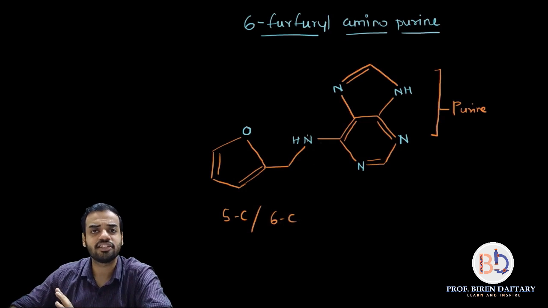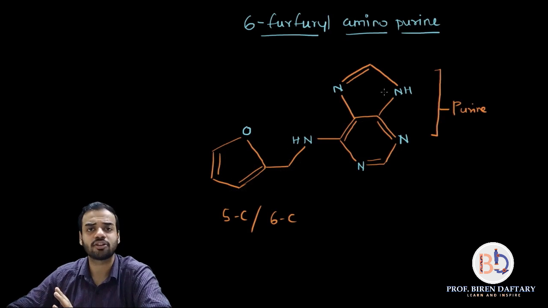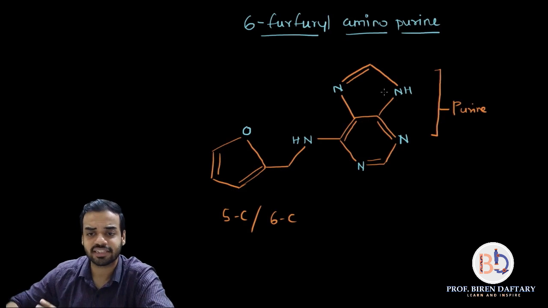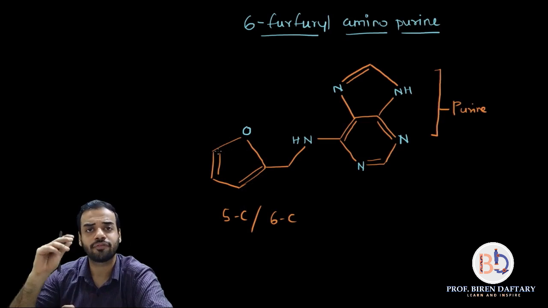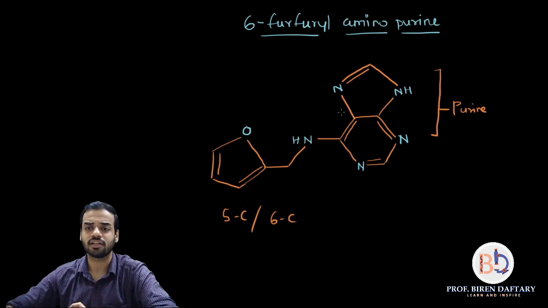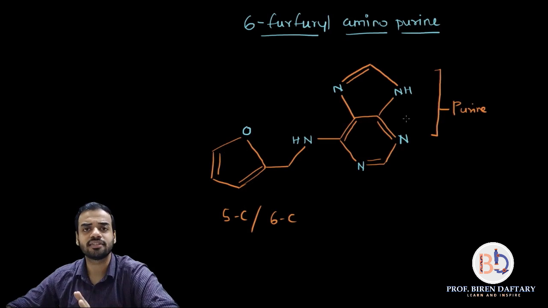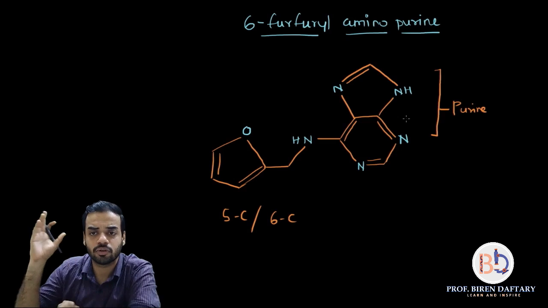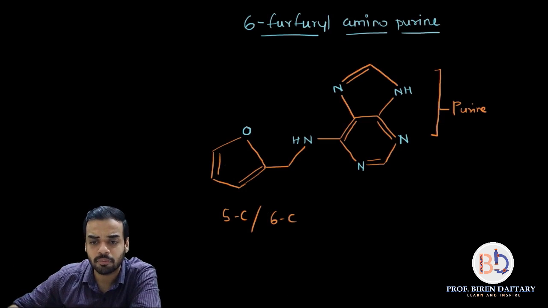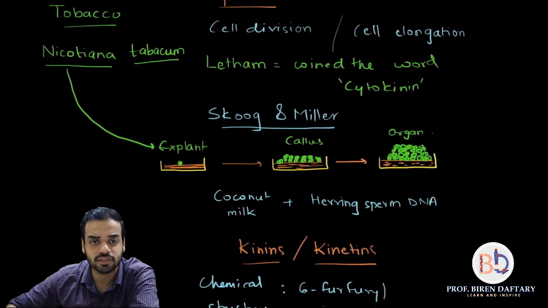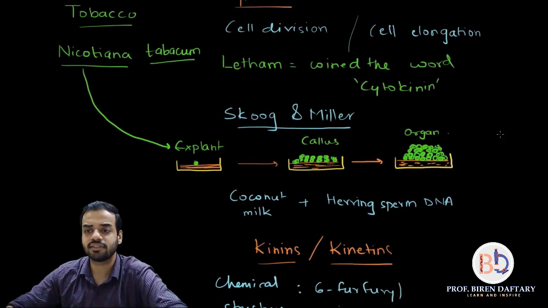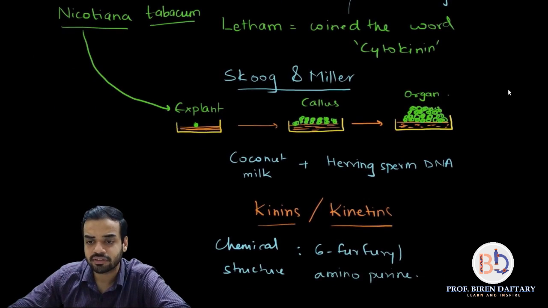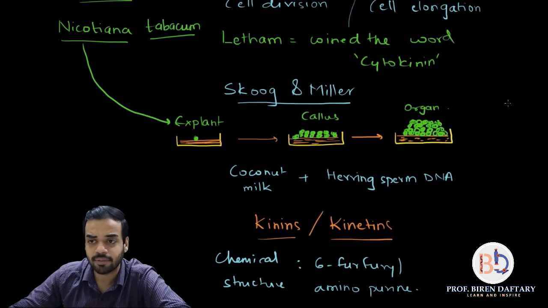And this NH bond is always going to be there. This aliphatic chain is there which is connecting these two aromatic groups. This is the aromatic closed ring, again this is aromatic. So this structure will always remain the same. Just remember that here there can be a 5 carbon structure or 6 carbon cyclic structure, but this will always be a purine, and this is called 6-furfuryl aminopurine. This is the general structure of cytokinins, okay? So you don't need to remember these names. This is just for your extra information. Is this clear? So yes, we have written down 6-furfuryl aminopurine. This is the chemical structure.